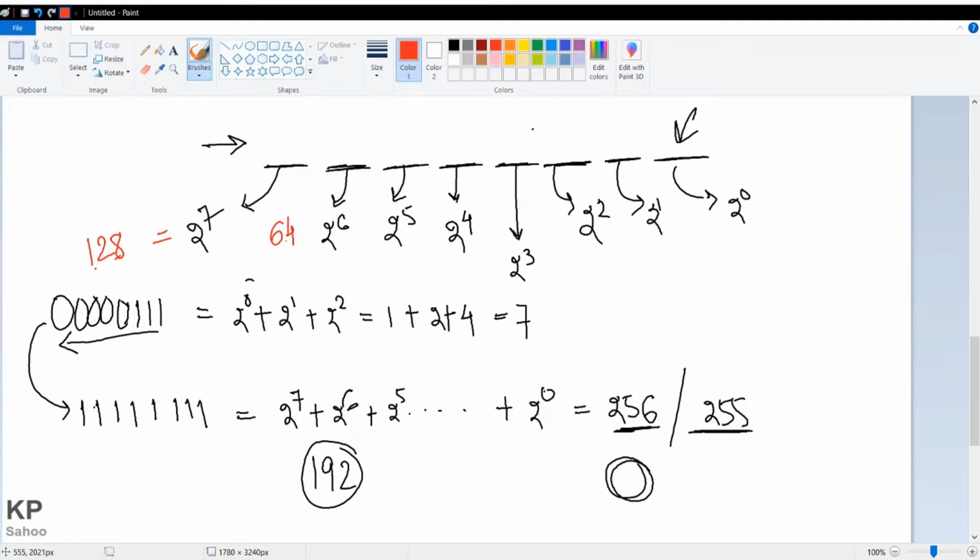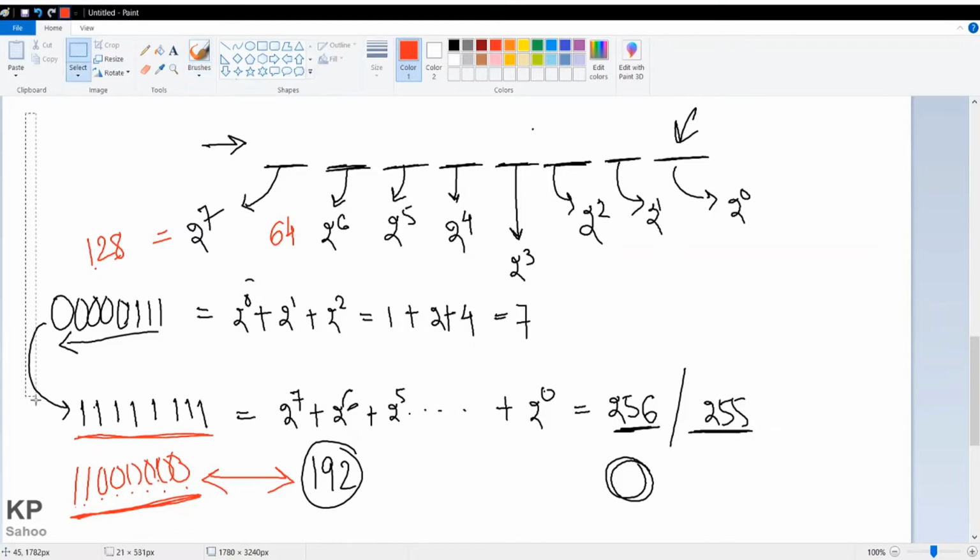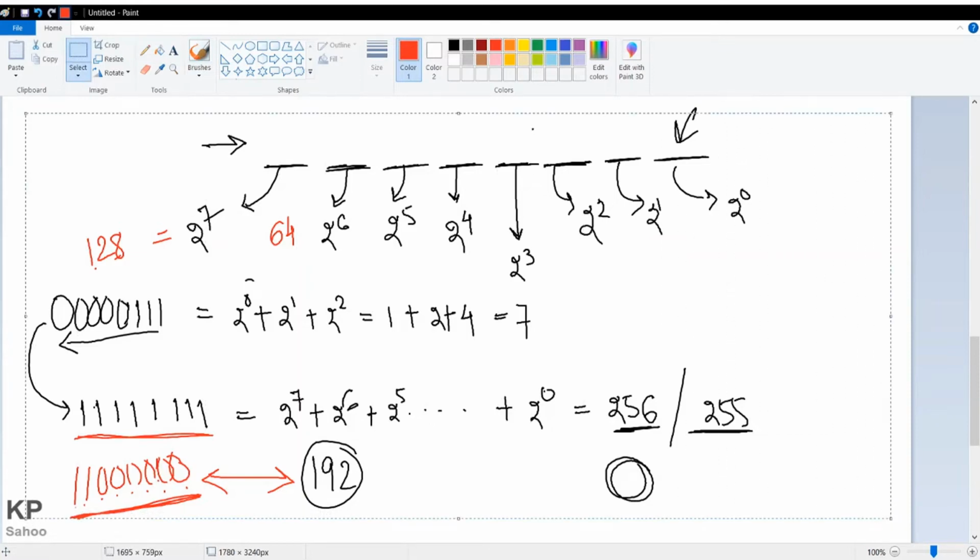So what will be my answer in binary? In binary, my answer will be the first 2 bits as 1, the rest others are zeros. 1 2 3 4 5 6 7 8. This will be my binary value if I want 192. Okay, I hope you understood this concept, how to calculate these values. Now I am just clearing this entire thing, and let's get back to our IP.